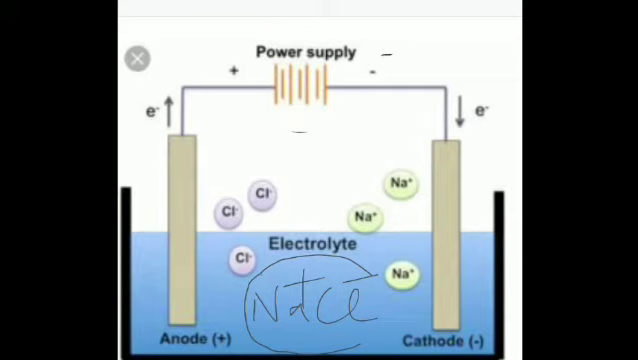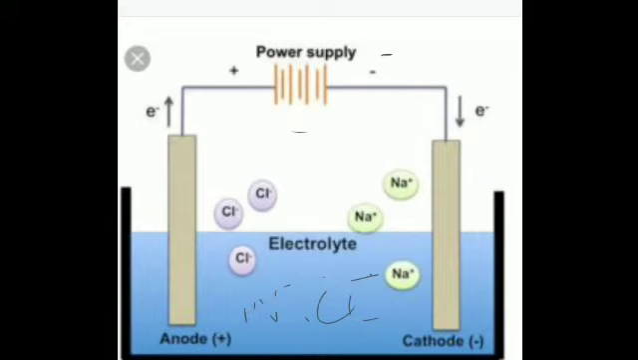Next, when current passes through the electrolyte, these ions move towards oppositely charged electrodes. That is, the negatively charged ions will move towards the positive electrode, and the positively charged ions will move towards the negative electrode. Is it clear? So they move towards the oppositely charged electrodes. So the electrolyte conducts electricity due to the movement of these ions. How is this electrolyte conducting the electricity? How is the process of electrolysis taking place? Just because of the splitting up into ions, this movement of ions is allowing the movement of electricity.